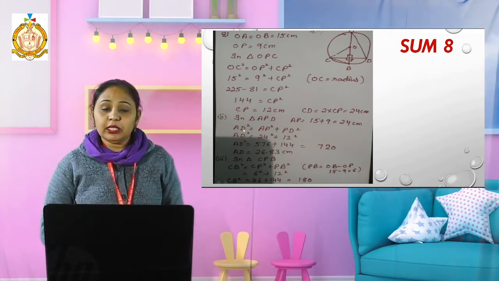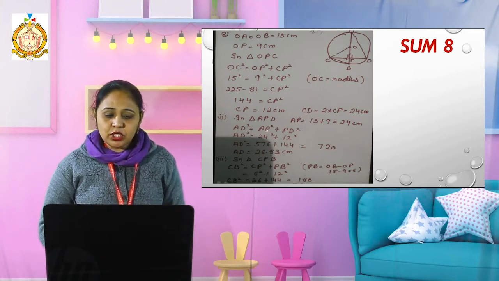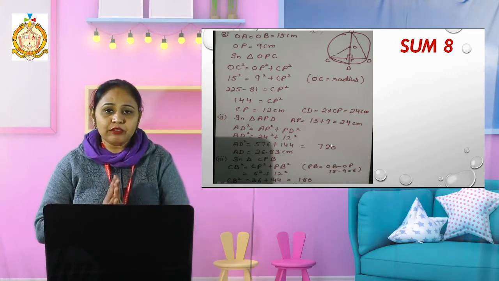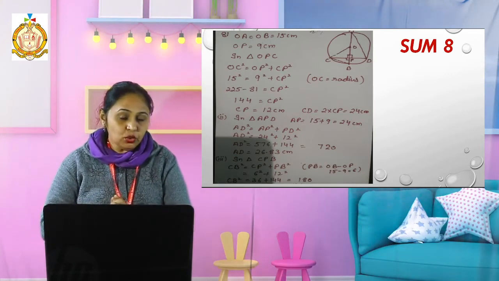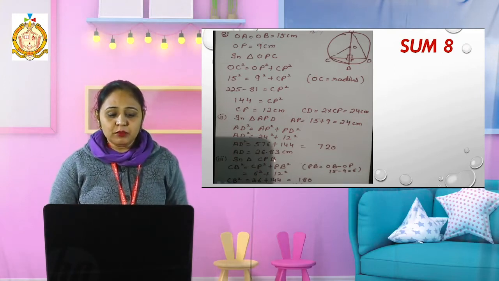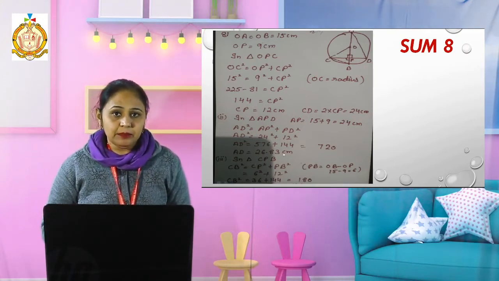Then I will again take the Pythagoras theorem. AD square equals, because AD is my hypotenuse, AP square plus PD square, 24 square plus 12 square. By doing the calculation, AD square will become 720, but there is no square root of 720 given. Then what to do? We will take it in decimals. Then when I solve it, AD becomes 26.83 centimeter.